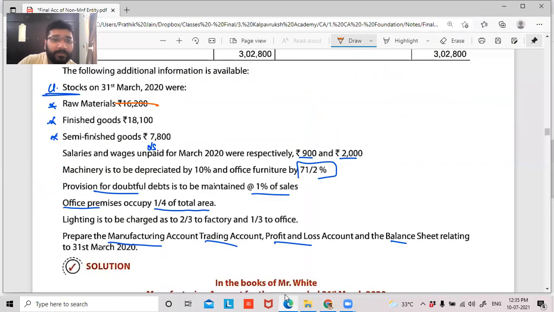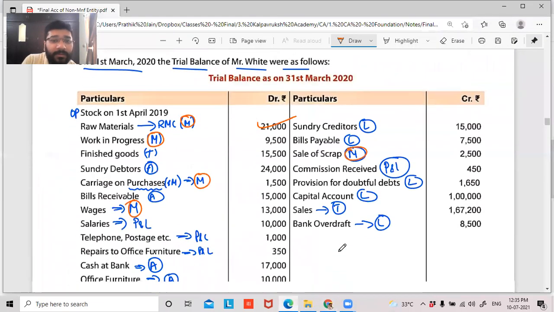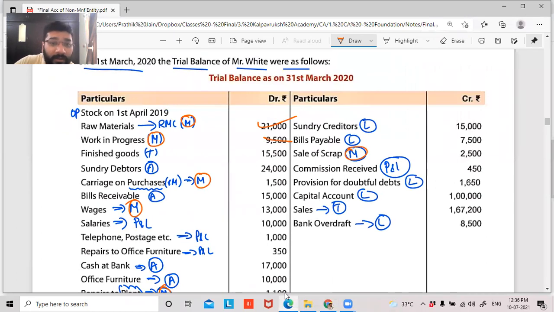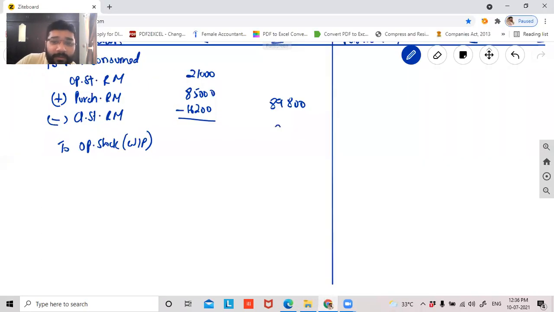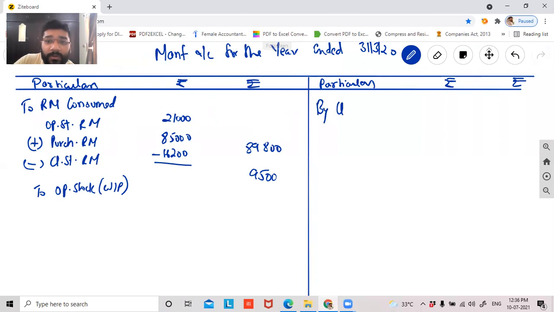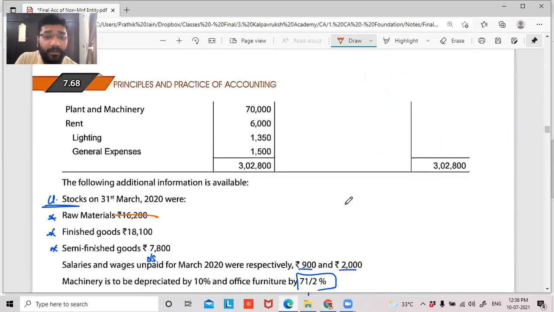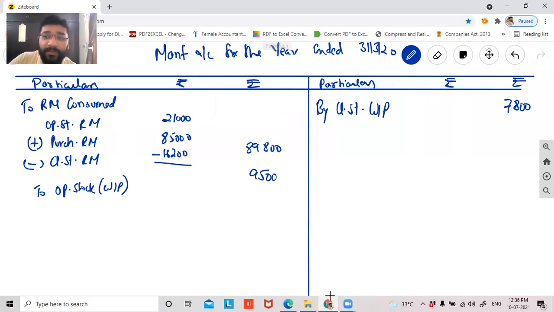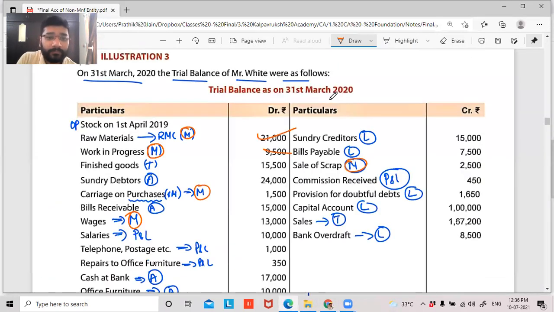Going further, guys, coming back to the trial balance. Next is work in progress, opening stock 9,500. So to opening stock of WIP, value is 9,500. Without forgetting, record the closing stock also simultaneously. Closing stock of WIP is given in the additional information, 7,800.